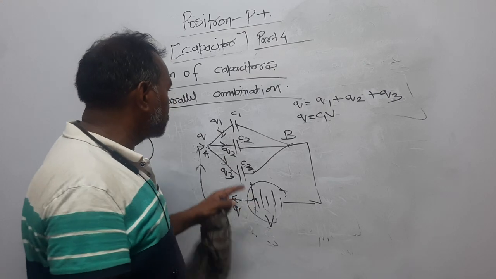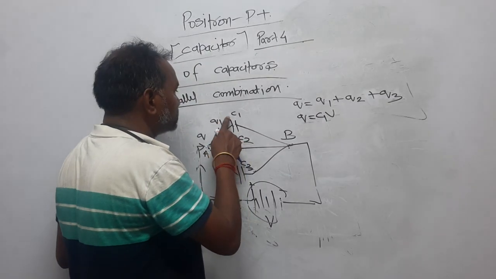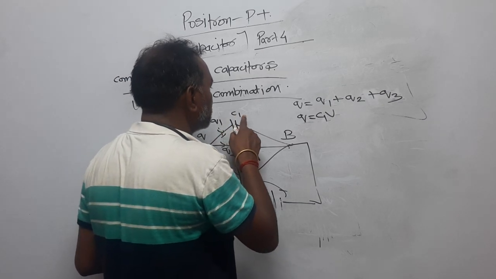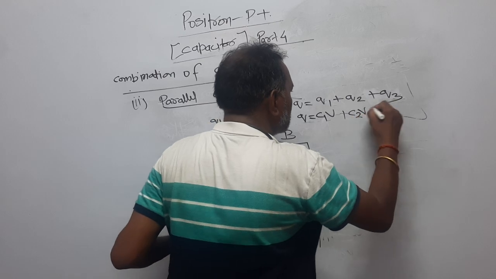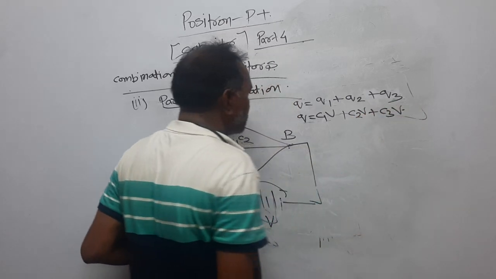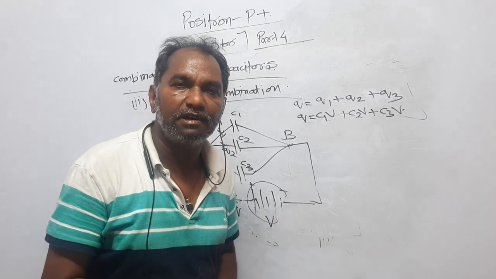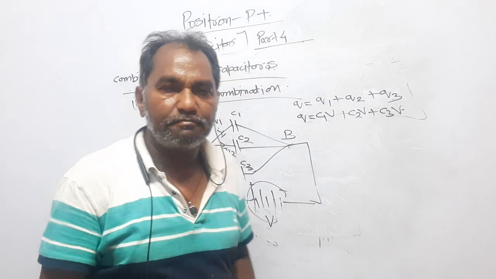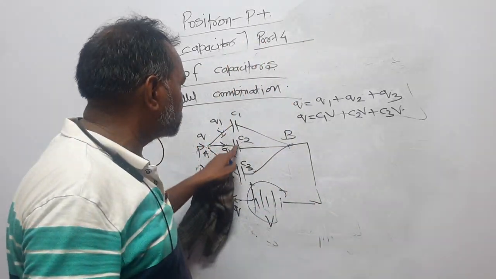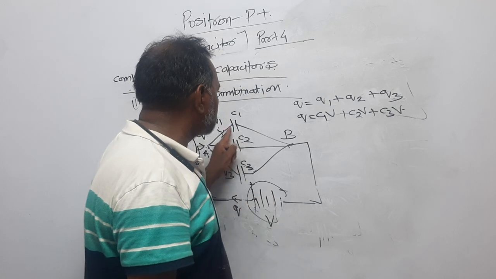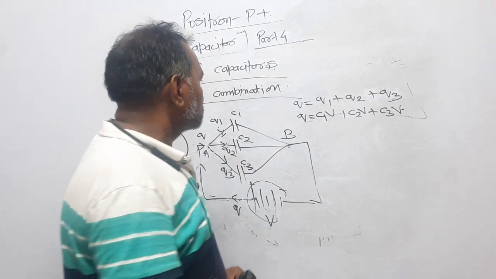So Q is equal to Q1. Q is equal to C into V. So Q1, the charge on this capacitor, will be C1 into its potential, which will be V. Q2 again is C2V. Q3 again is C3V. And now, dear student, let all these three be replaced by an equivalent capacitor. An equivalent capacitor is one which does the same job that is done by all these three capacitors together. What are all these three capacitors doing? They are taking the charge Q and potential V.